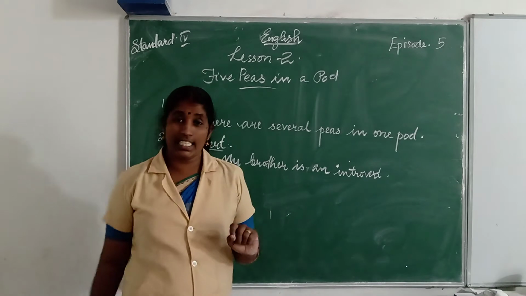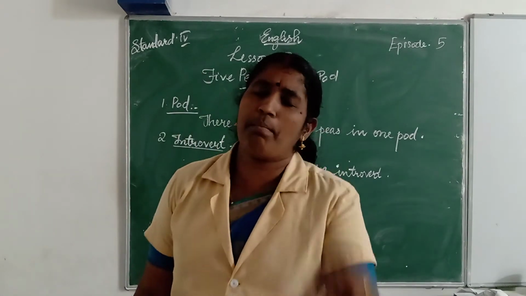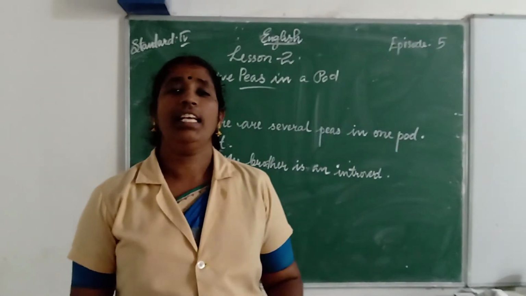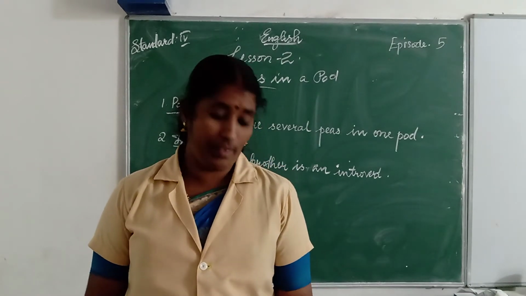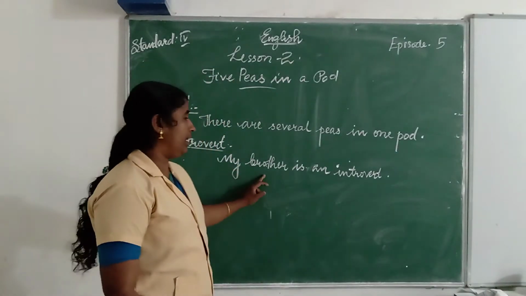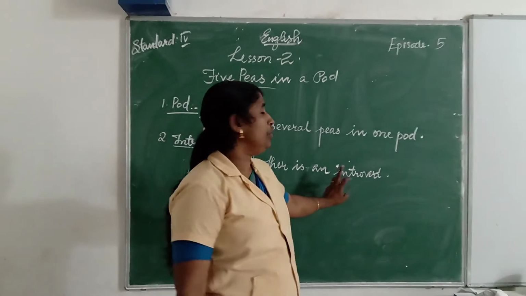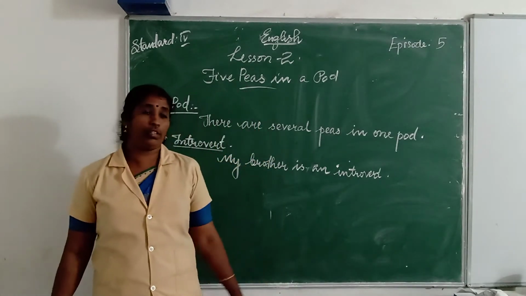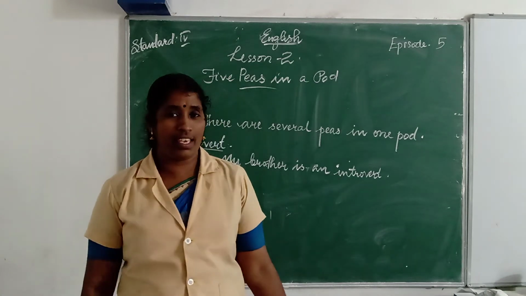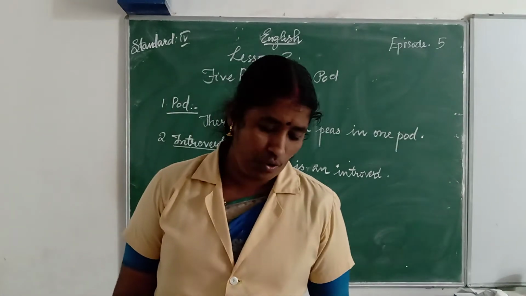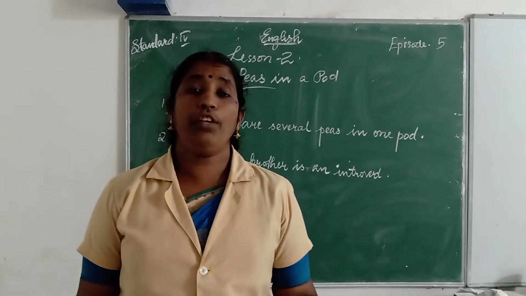My brother is an introvert. Or you can write, my sister is an introvert. You write here, my brother is an introvert. Spelling of introvert, I-N-T-R-O-V-E-R-T, introvert.